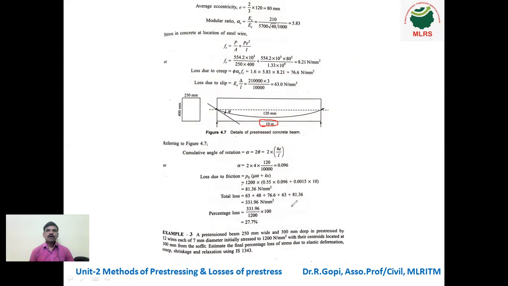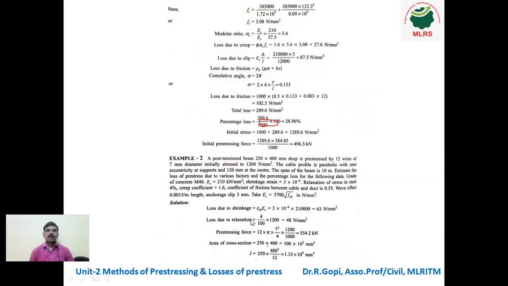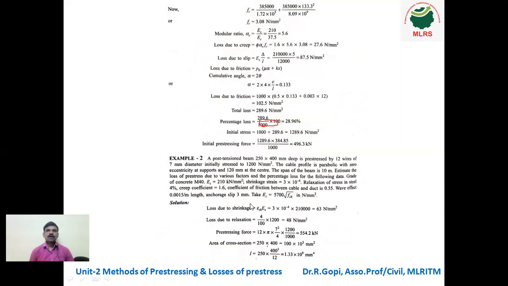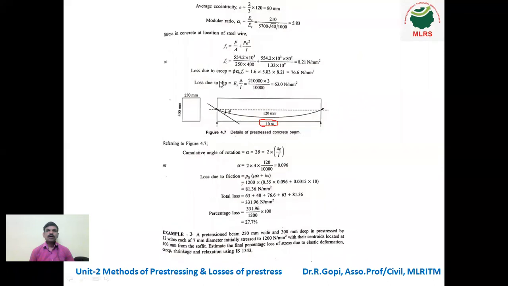Therefore the total loss: how many losses did we calculate? Totally 5 losses: shrinkage, relaxation, creep, slip, and friction. 1, 2, 3, 4, 5.